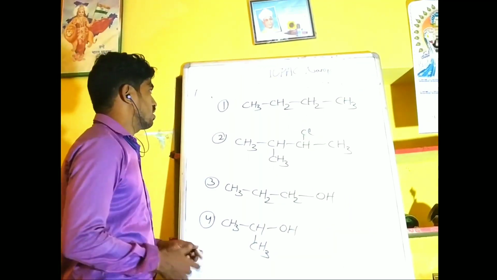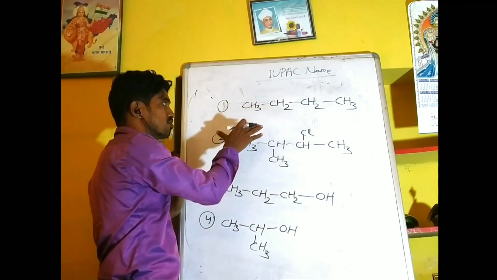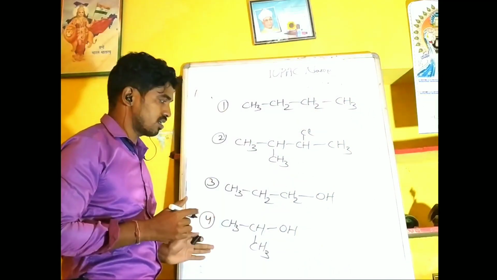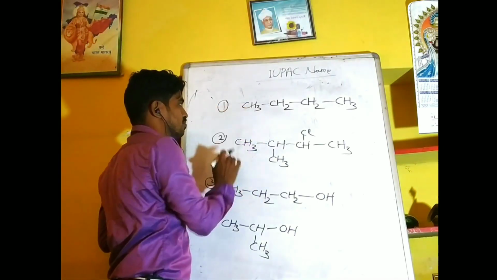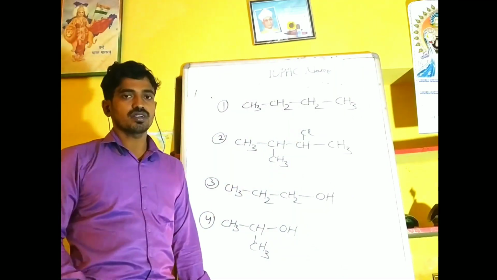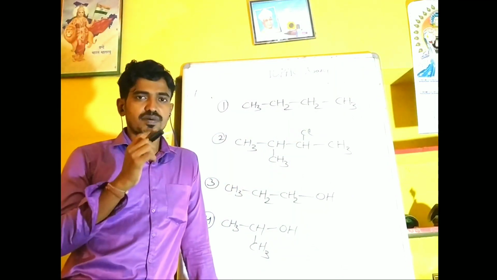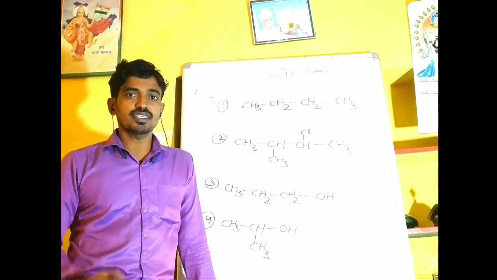So we have to name such examples, how to give the IUPAC name of these compounds. Take the first example, a straight chain compound. There are some rules for IUPAC nomenclature. The first one is to select the longest carbon chain, that is the parent chain.